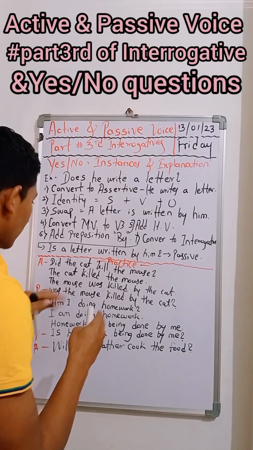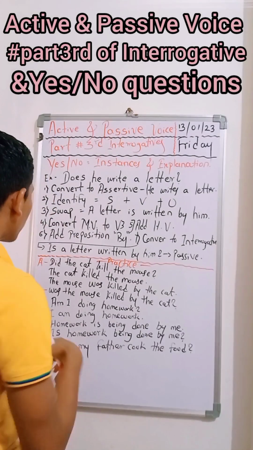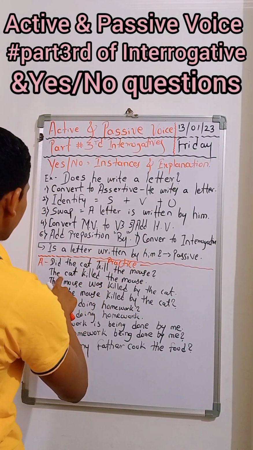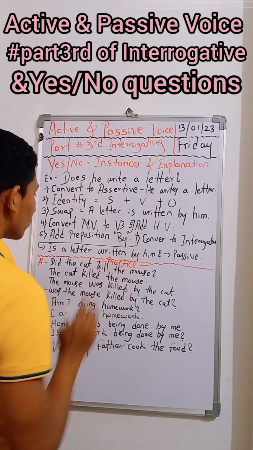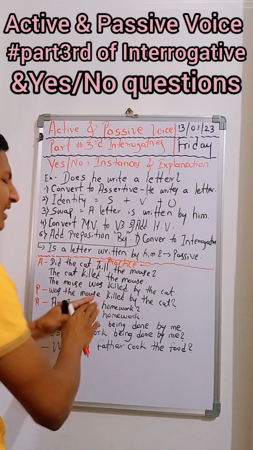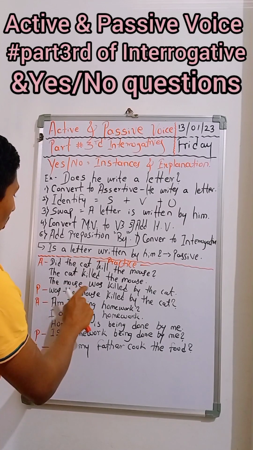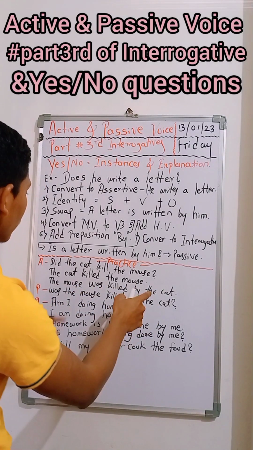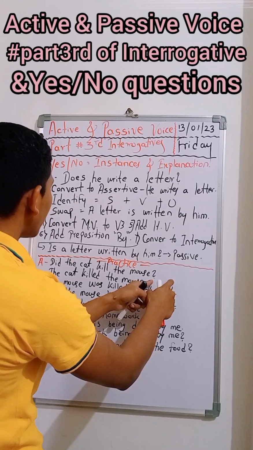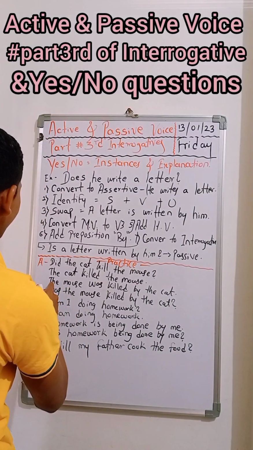So this is the formula, or the step that we have to include and transform. Did the cat kill the mouse? That became the cat killed the mouse. We removed did and we added ed here. That is all. And now furthermore the rule tells the mouse was killed by the cat. Here we did swap. This came to the object place and this one came to the subject place. Then what did we do here?